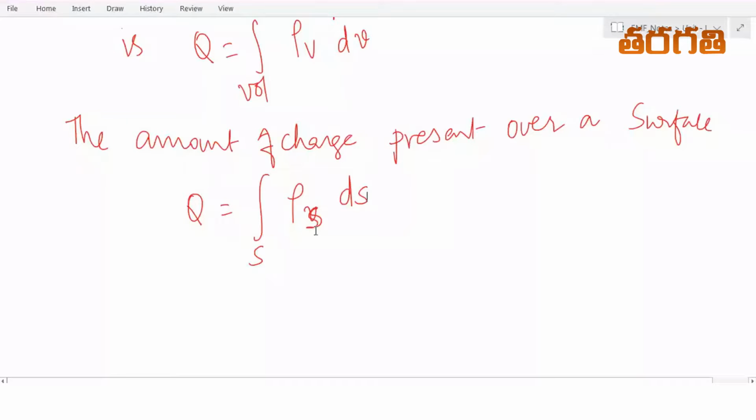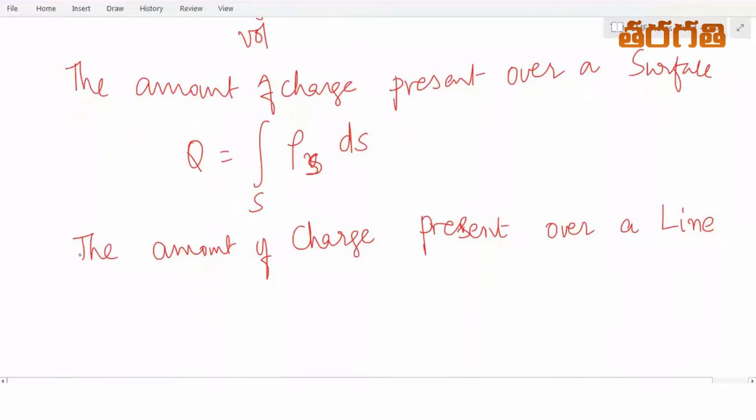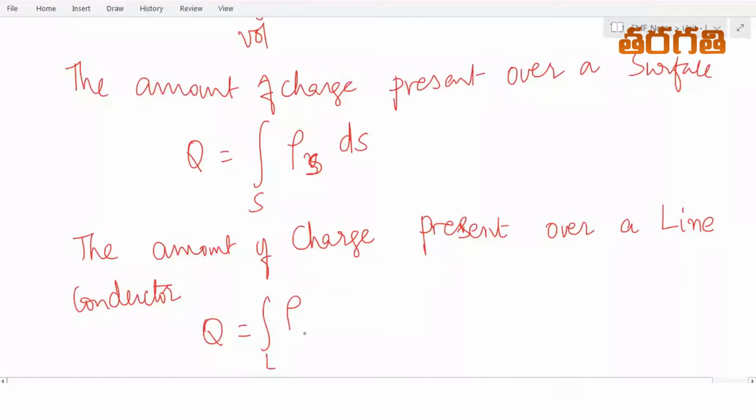Similarly, the amount of charge present over a line conductor is Q equal to the integral over the length L of rho L dl.